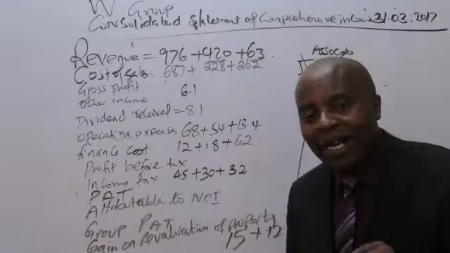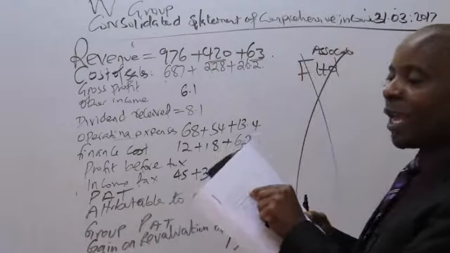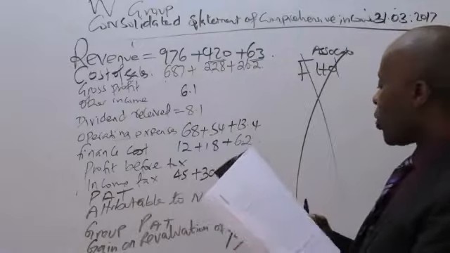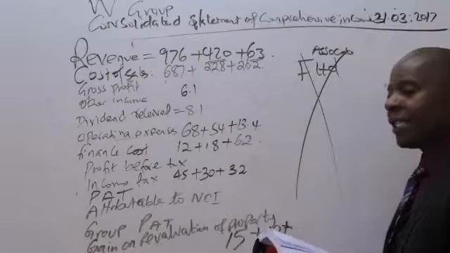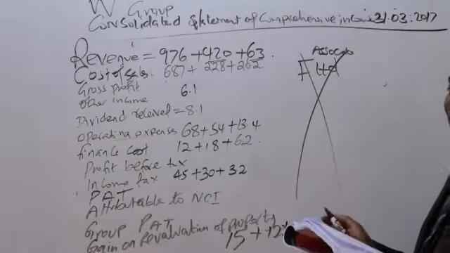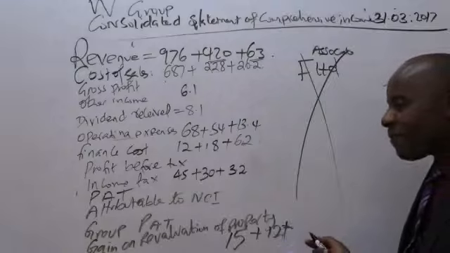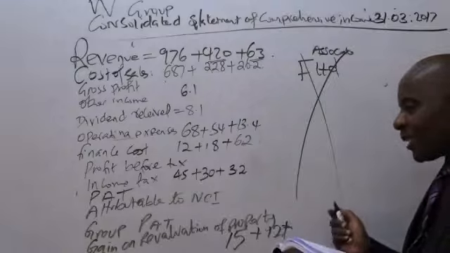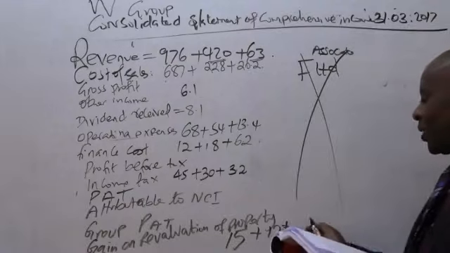A free mark, we have an other comprehensive income and a gain on revaluation. So I'll take the 15 plus, do we know the percentage of S? It is 0.6, so 60%.